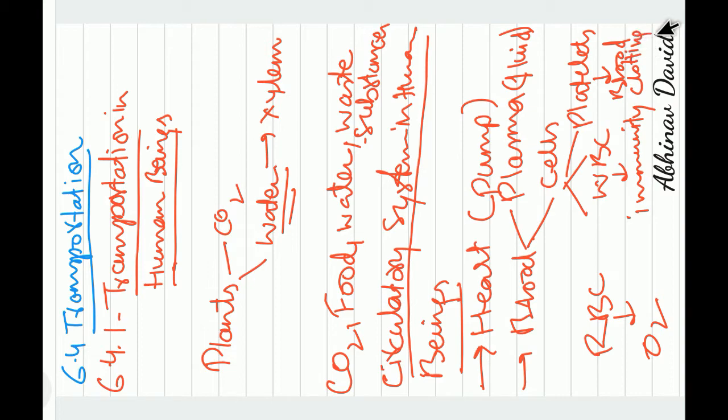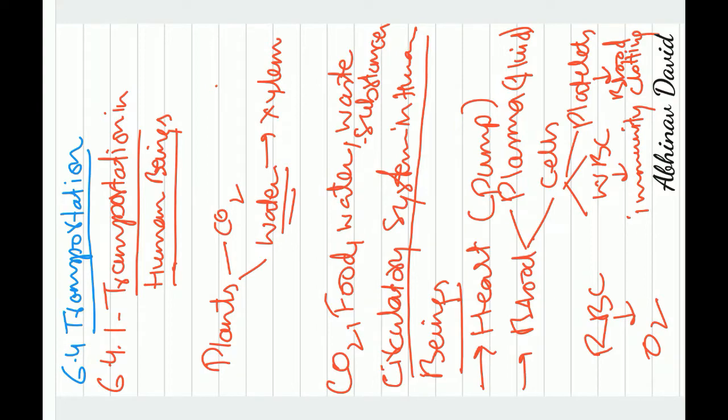We'll be studying more about platelets in the next part of the chapter. So circulatory system includes heart, blood, and blood is divided into two parts, I told you, plasma and the formed elements, that is the blood cells. Now all the different types of blood cells I have told you.